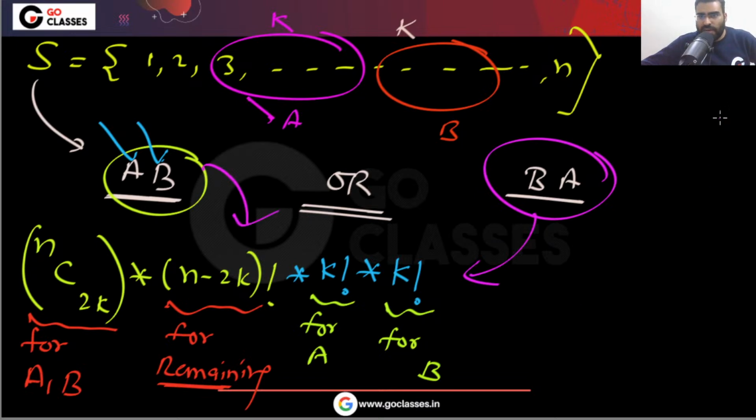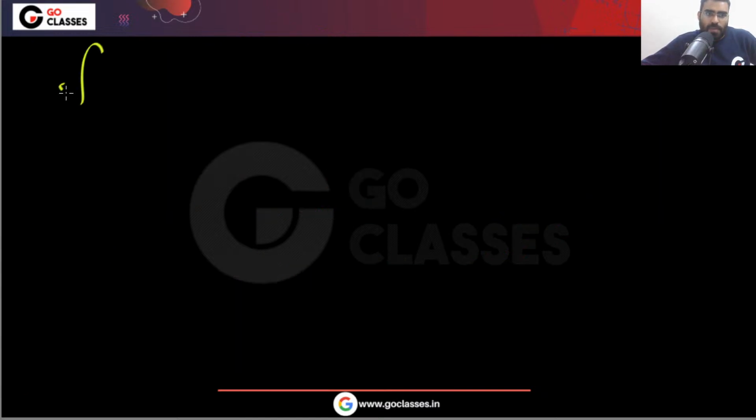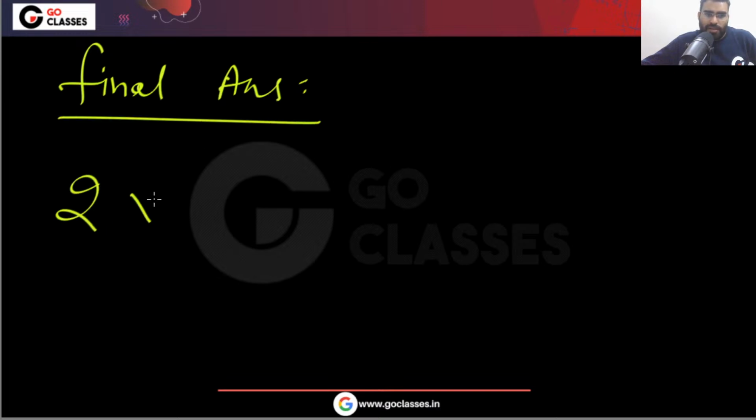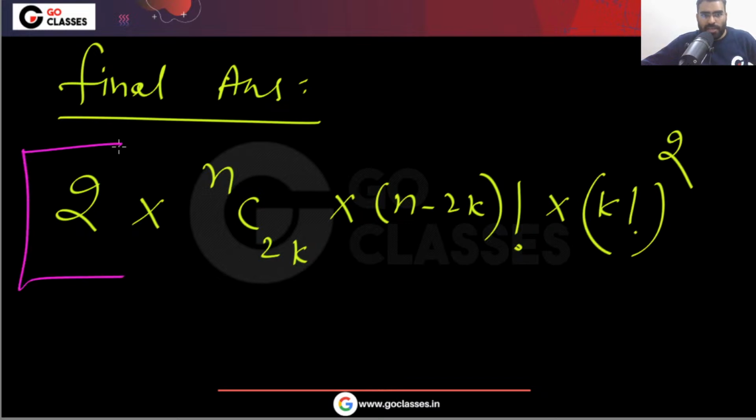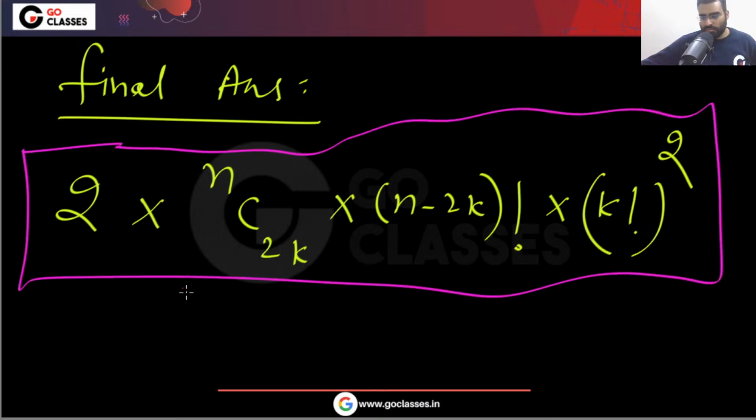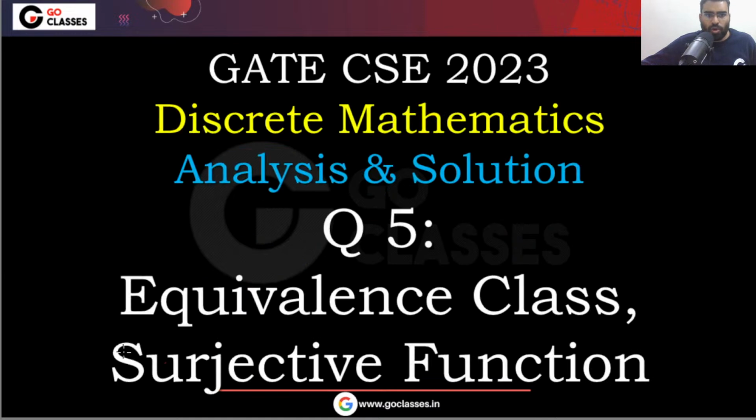So the final answer will be double. Let me tell you the final answer of this question: 2 multiplied by NC2K multiplied by n minus 2K factorial multiplied by K factorial whole square. This will be the answer. Very simple, right? So this was another beautiful question from permutation combination, from combinatorics.